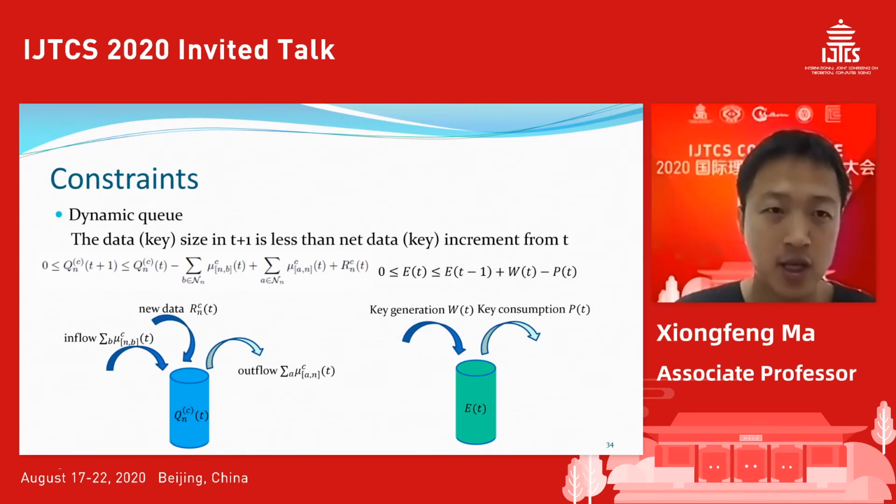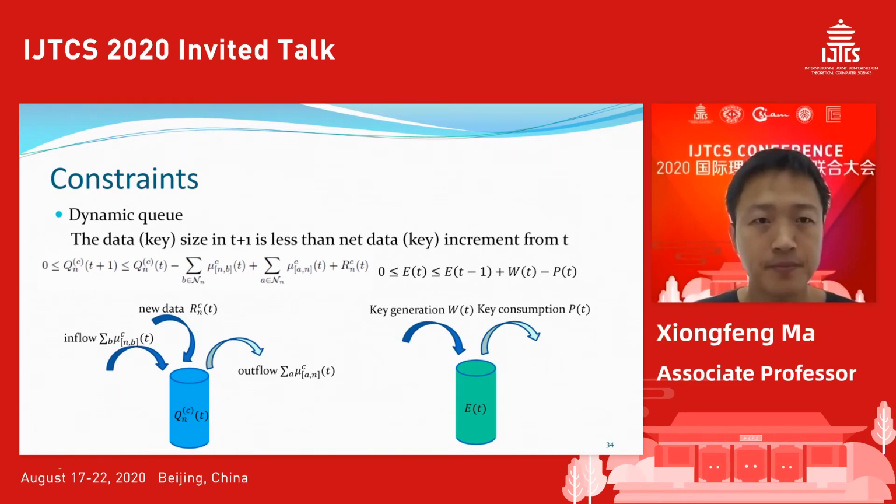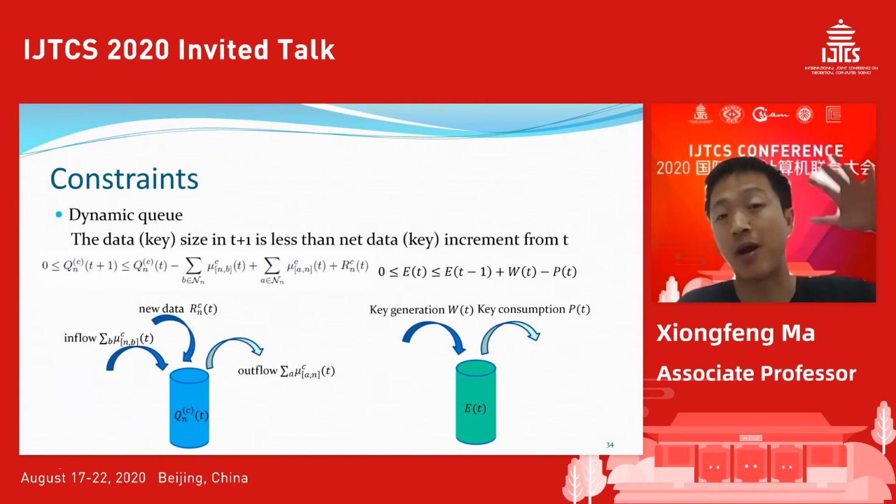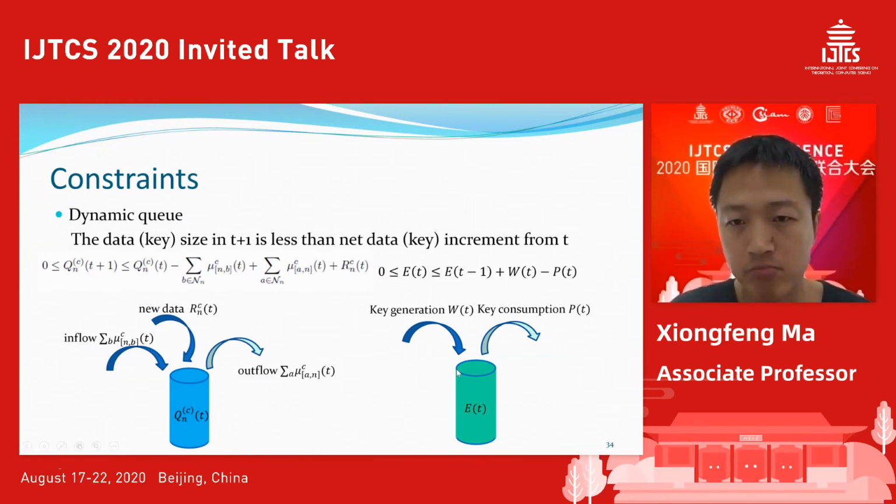It's very similar to a network problem we call the dynamic queue problem. We want to make sure that the data requests won't pile up infinitely. That's the stable case.